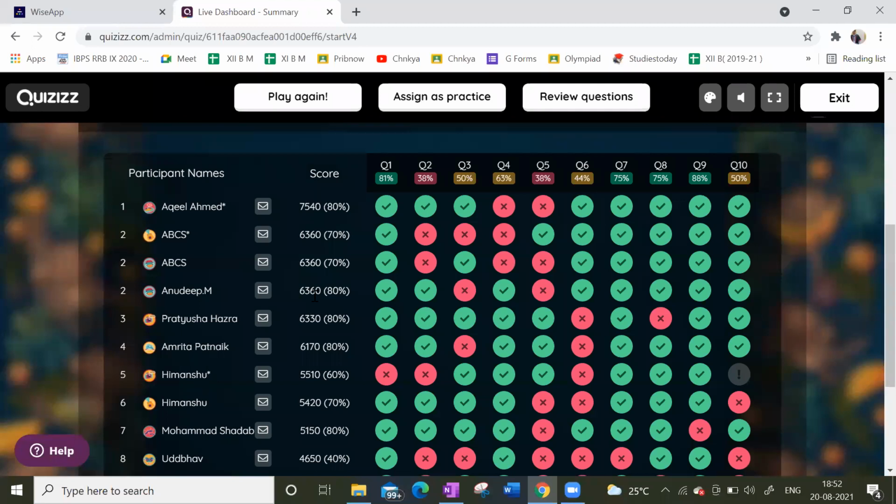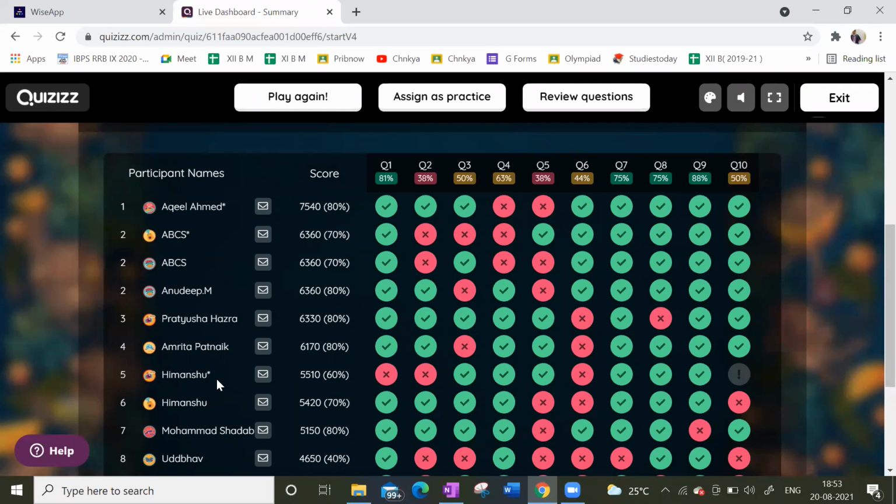So coming among ourselves, Akhil got like 80%. Sir, Akhil had done 2 attempts, sir. How? One time he left and he did it again, sir. Okay, I did it by mistake. I got cut, so I joined. So only one attempt is permitted, not twice. Please make sure of that. Akhil first, Anudip second, Pratyusha third, Amrita Patnaik fourth.